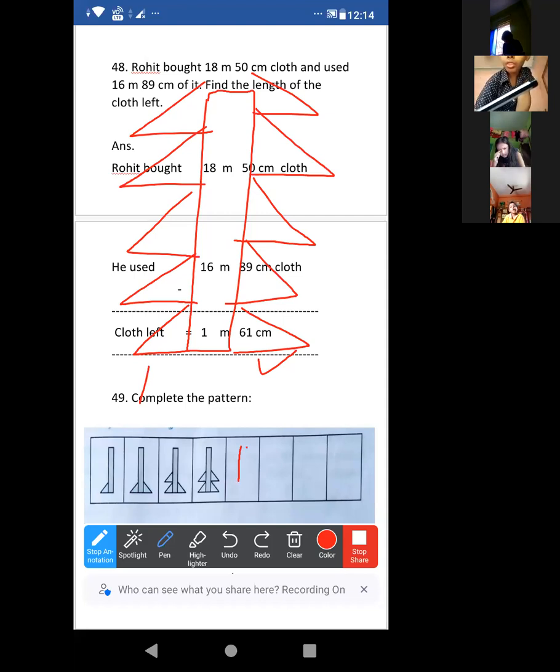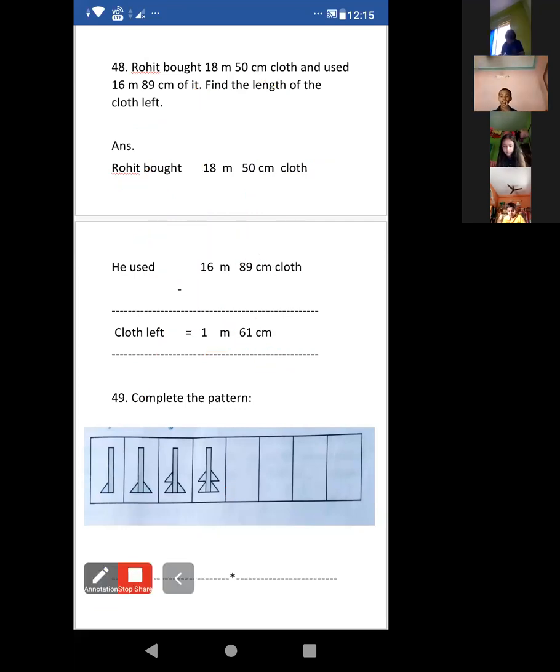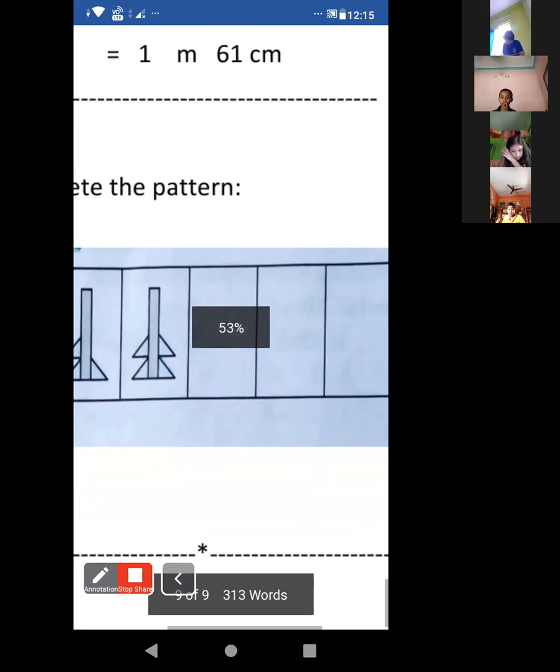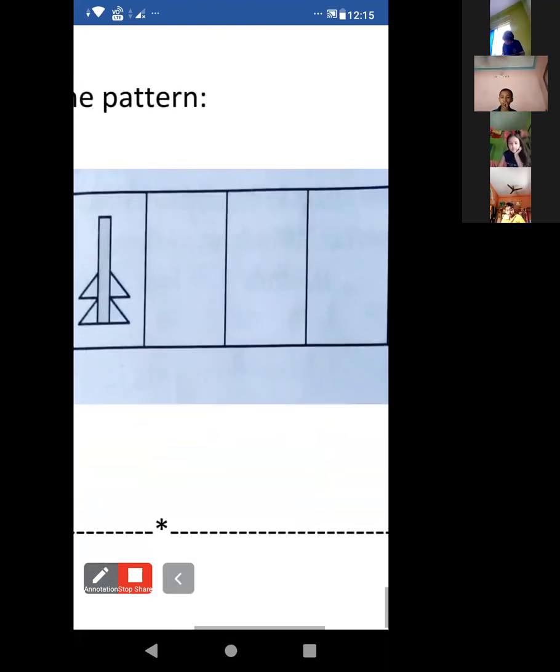Here it will be, look, 4 is over there. Wait, let me zoom out. Look at this next one.